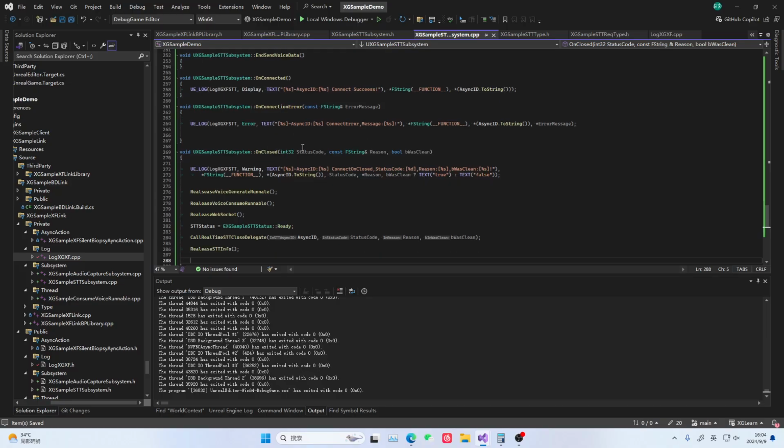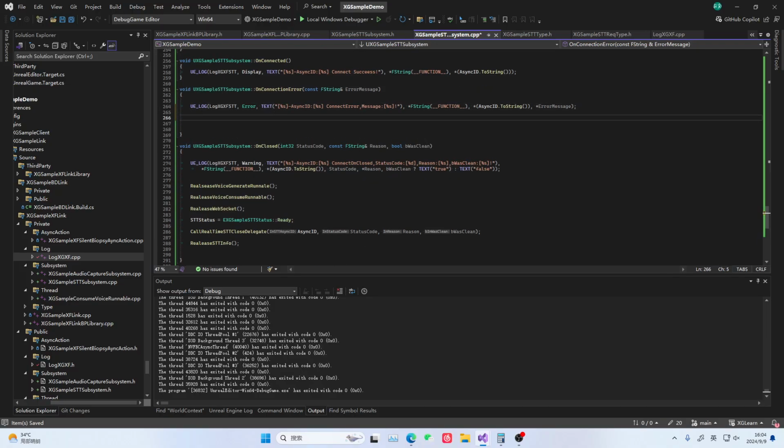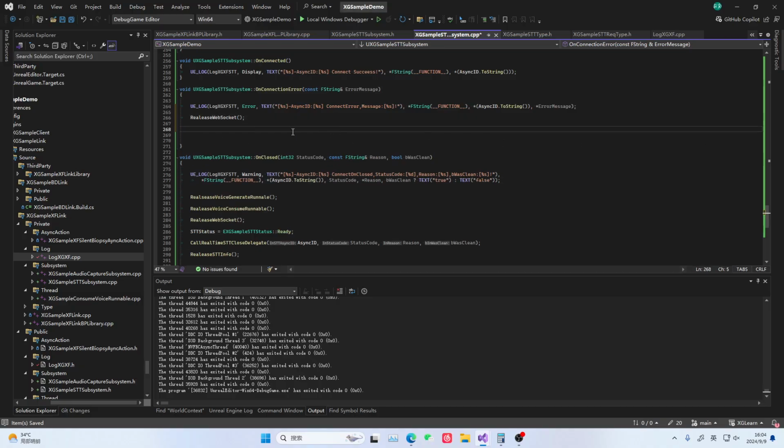When else do we need to clean up this resource? When we have a connection error, we still need to clean up this resource. Because the connection is already in error, in the case of a connection error, we will not start the audio generation thread or start the audio consumption thread. It means our setup has failed. So this connection error, simply put, means you typed the URL wrong. Then it will report an error at this location. This error is different from the ones we saw earlier. The earlier ones were successful connections, just trigger this. And this connection error is here. At this point, we wrote the URL wrong.